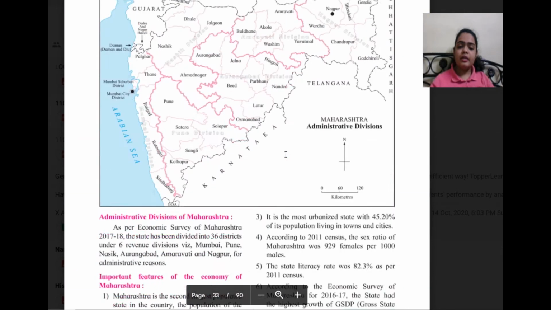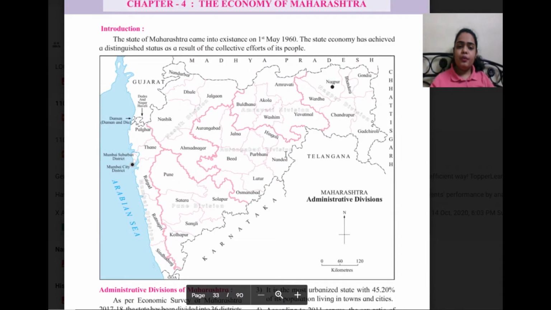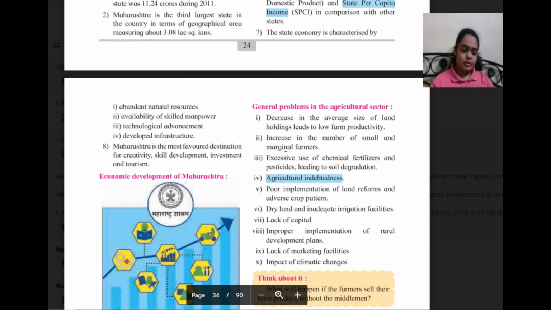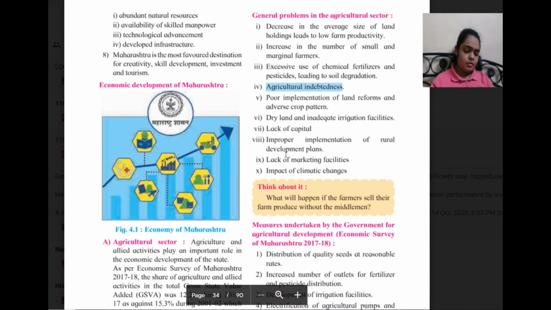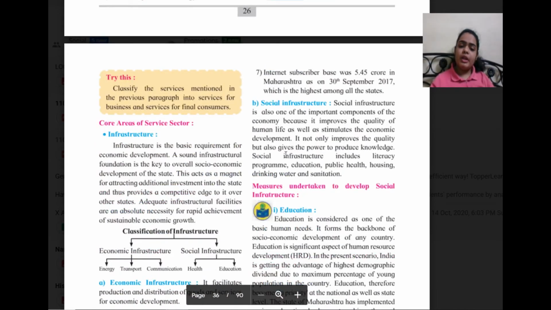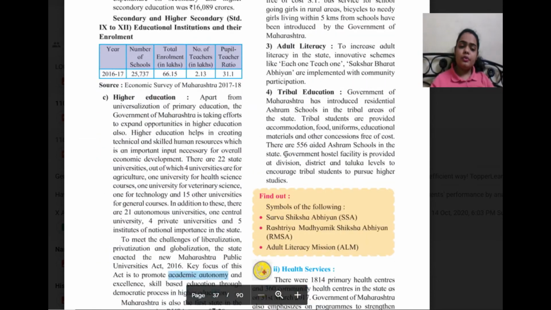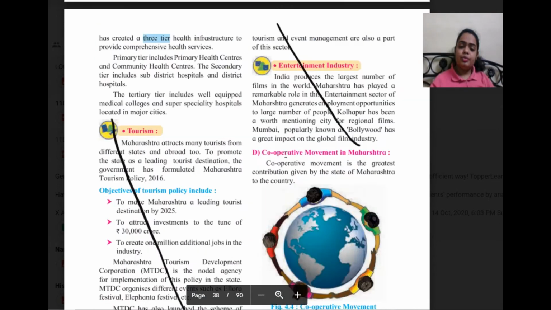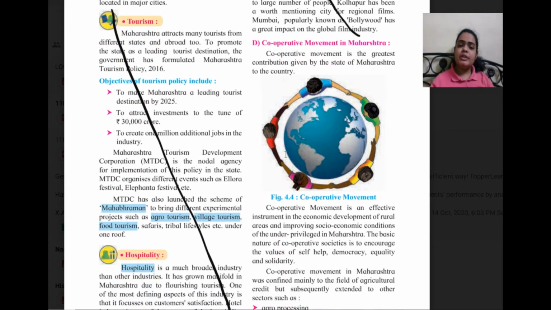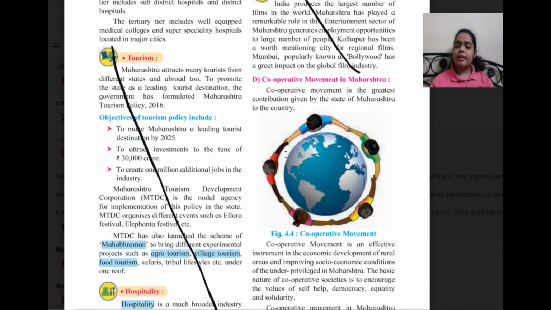Next, in the fourth topic, on page number 29, we have the concept of tourism, then the concept of tourism, hospitality and entertainment industry.